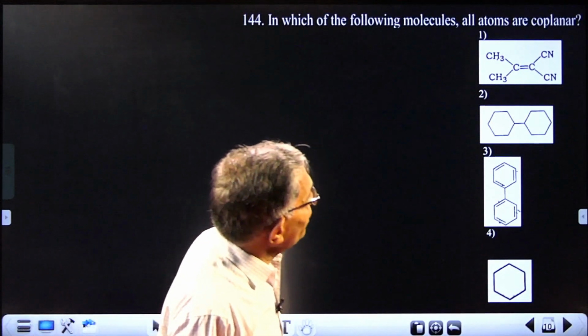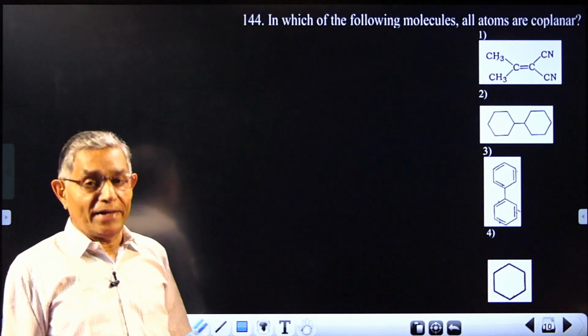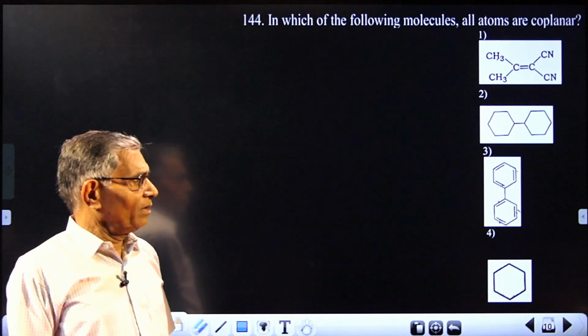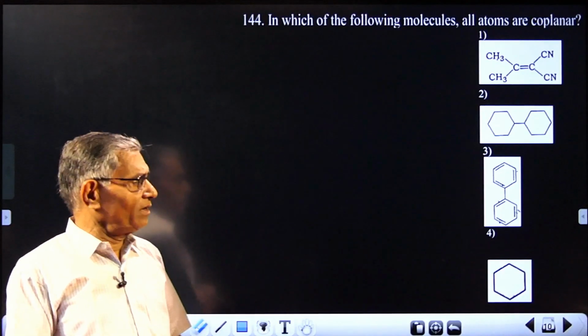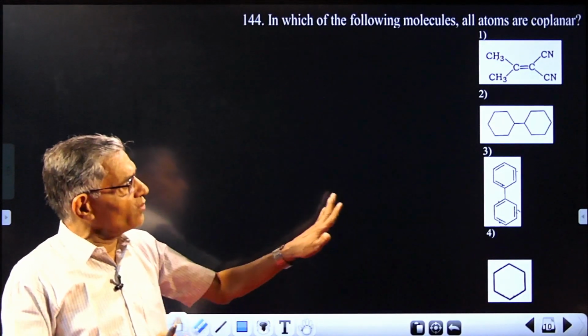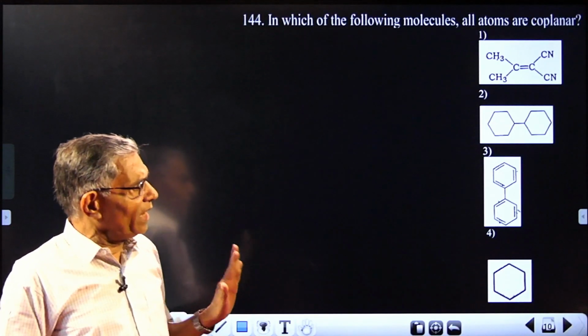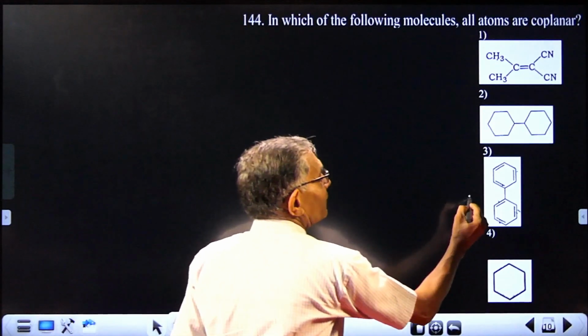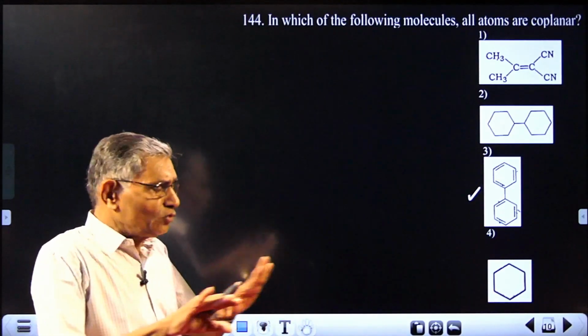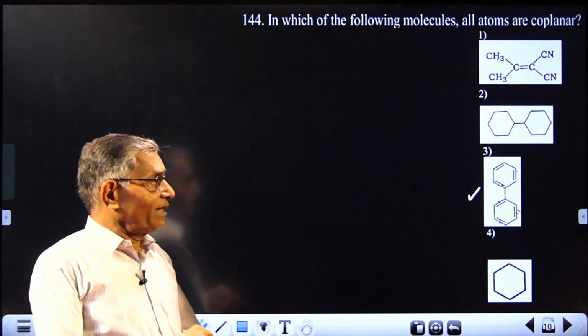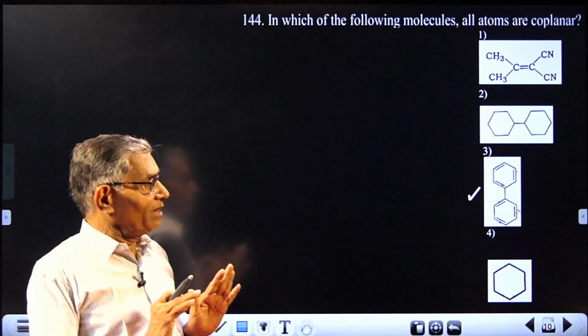Which of the following molecules has all atoms coplanar? If you expect 100% accuracy in the question, there is no answer there. But roughly you can have an answer in this case. All atoms should be in the same plane. That is what is meant by the question.